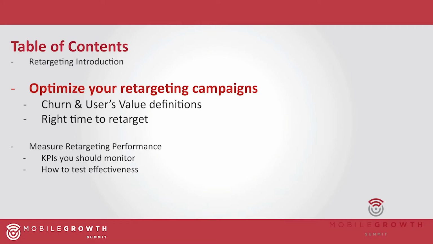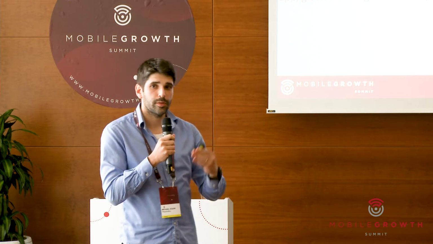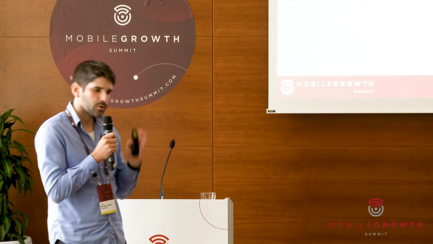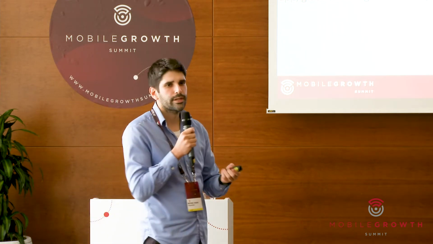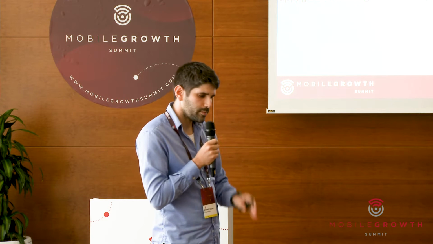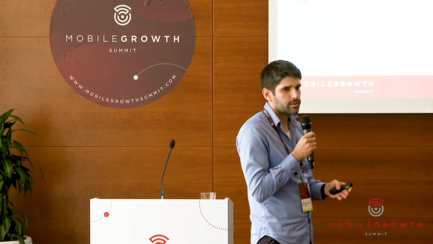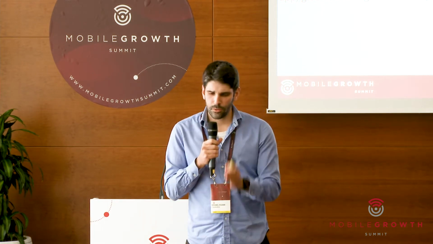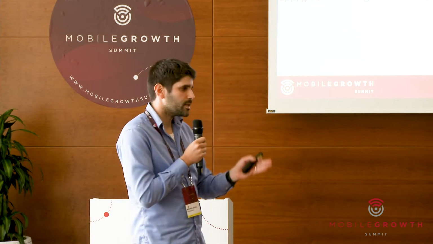Okay, so after moving through the introduction, let's get to the main thing, which is optimizing your retargeting campaign, okay? So the first block on the road to optimization is the definitions. Let's first define what churn is, because how do we define churn, right? A user can be absent from the app for 3, 7, 100 days and still have a positive probability to return organically, right? So we need to know when we cross the line: after 14 days, after 7 days of lapse?